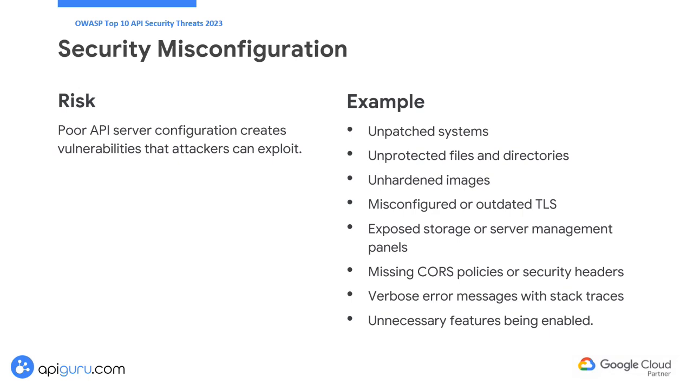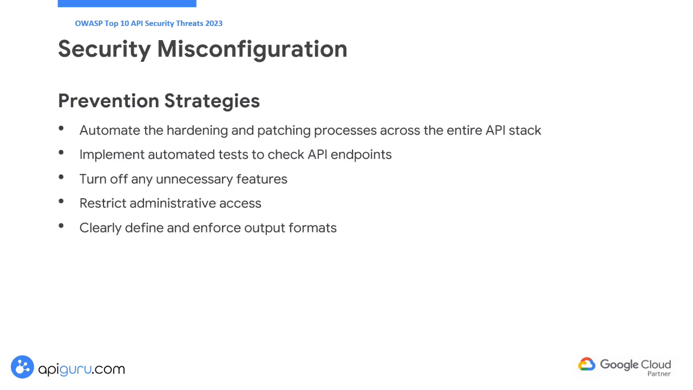Additionally, inadequate CORS policies and security headers heighten susceptibility to XSS attacks. Detailed error messages can leak sensitive information, and unnecessary features like FTP broaden the attack surface. To mitigate these risks, automate the hardening and patching processes across the entire API stack, including code, libraries, and containers.